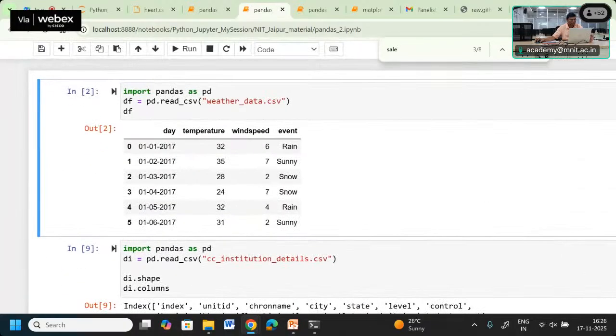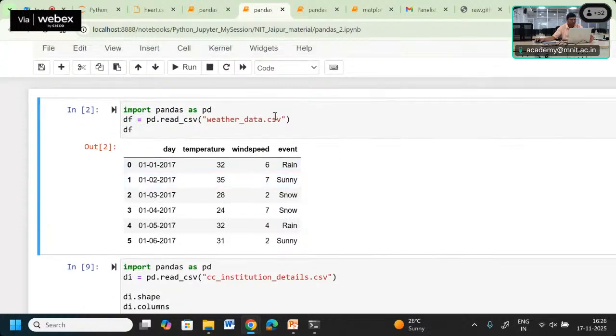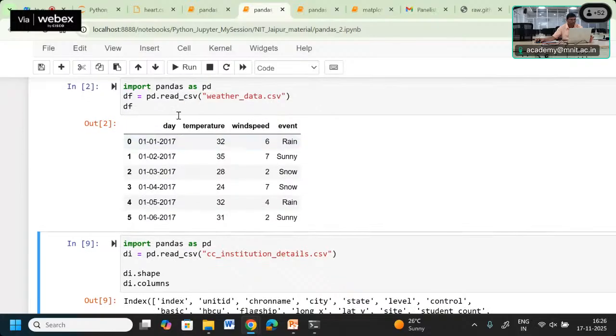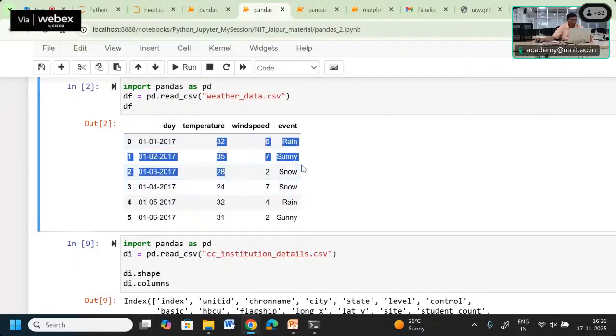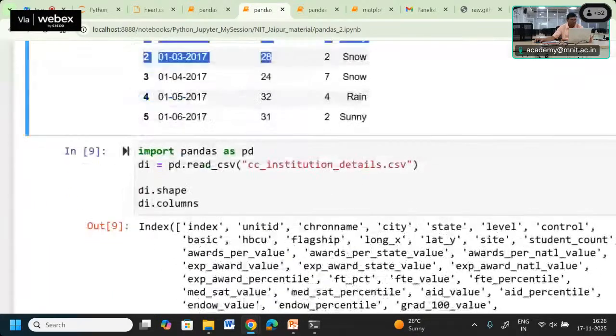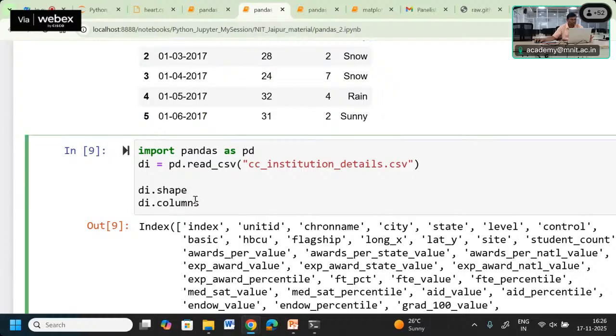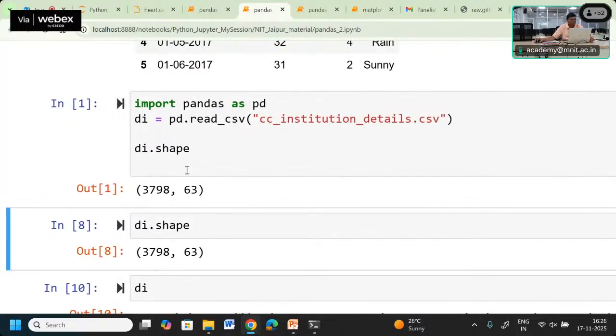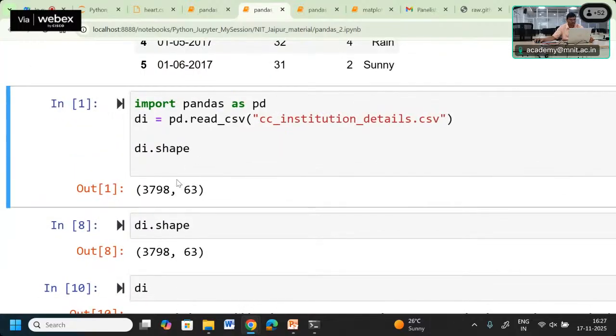Now here you can observe we have used this particular weather data. In the example we have used the weather data that we have imported, and this is one of the data frames. In that data frame we want to know the shape. If we want to know the shape, we can get it here. Shape means how many rows, how many columns. We are getting that value here.